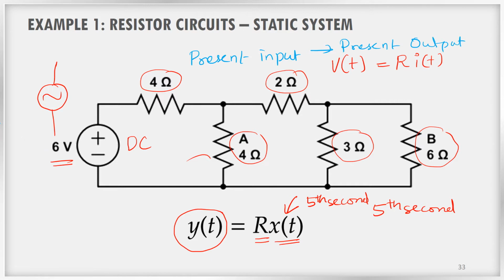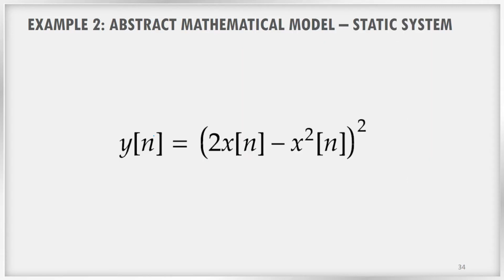So if you are applying a variable voltage, at any moment the output is directly proportional to the input at that moment. It is depending only on the input at that moment. Now consider an abstract mathematical model.